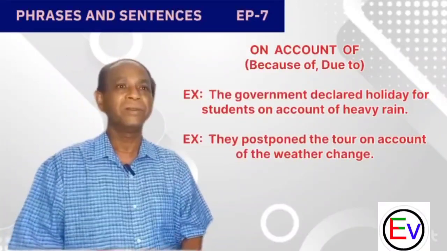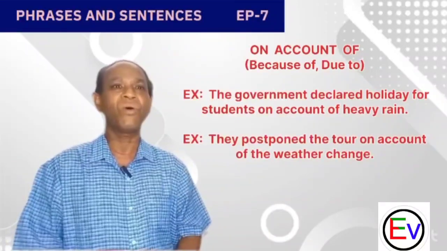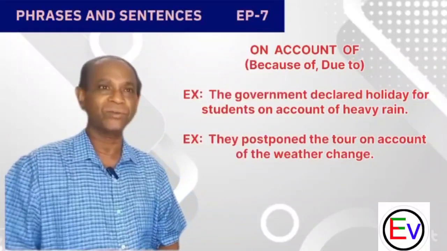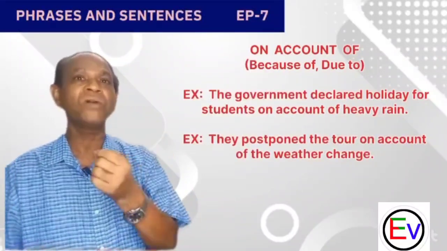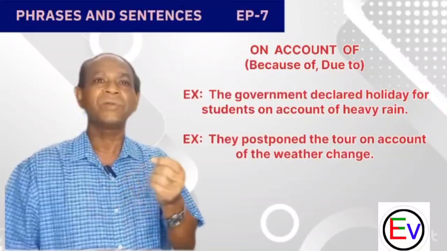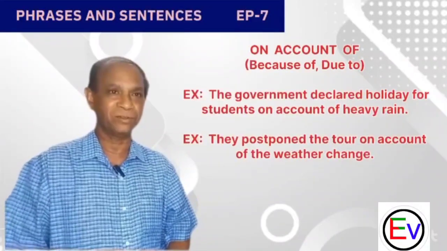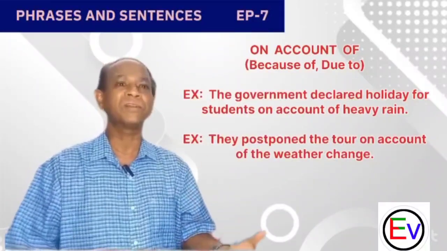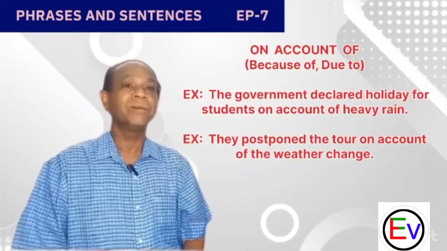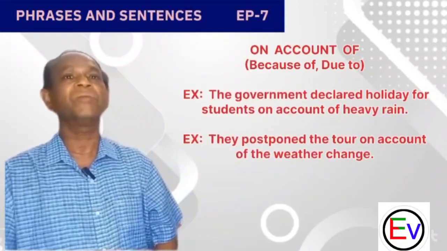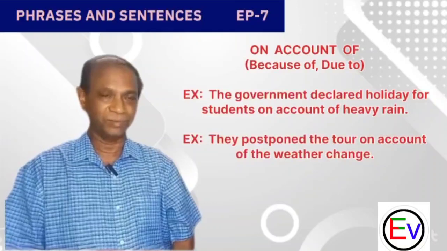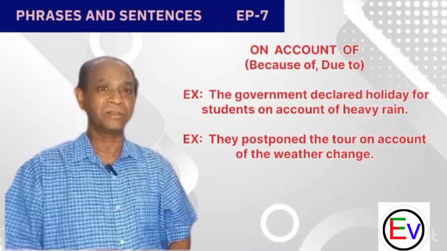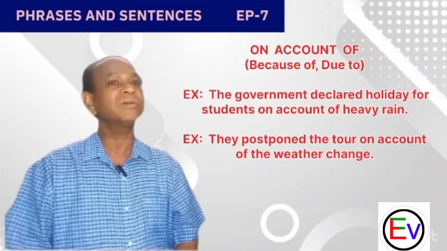The next sentence. They postponed the tour on account of the weather change. The weather has been changed, so they decided to postpone the tour. Okay, I hope you understood the meaning of these 2 sentences. If you know something about this, you can just imitate these sentences and you can also create your own sentences.